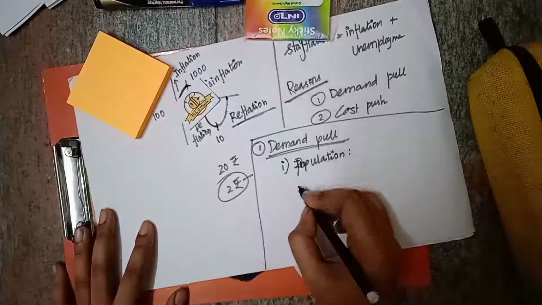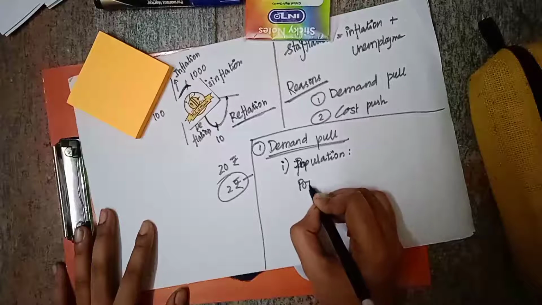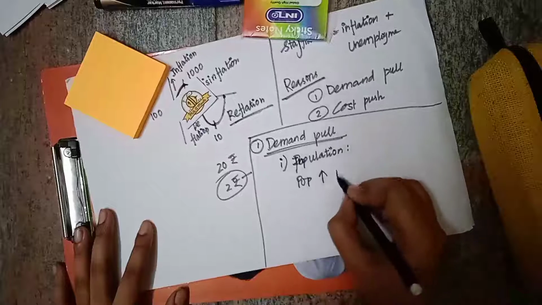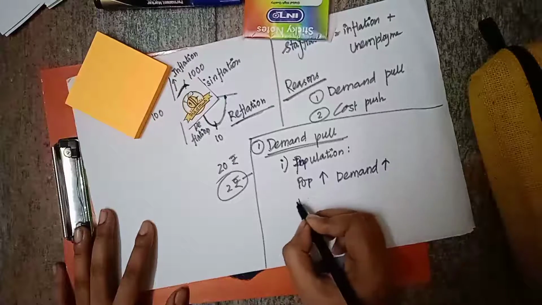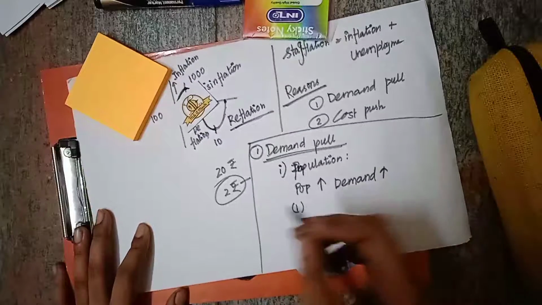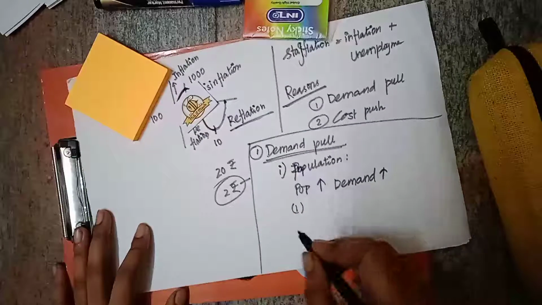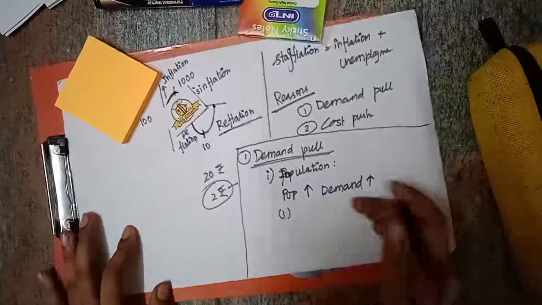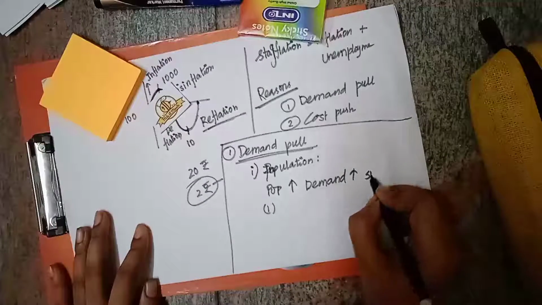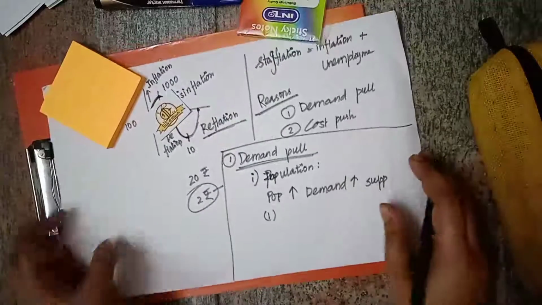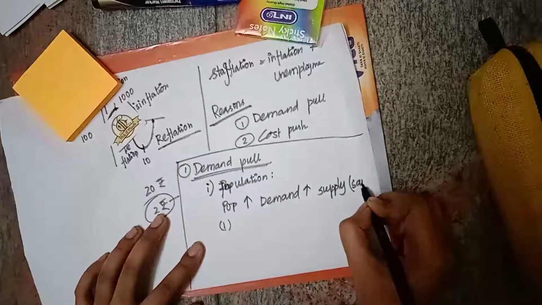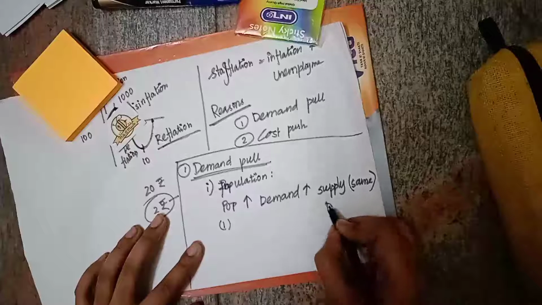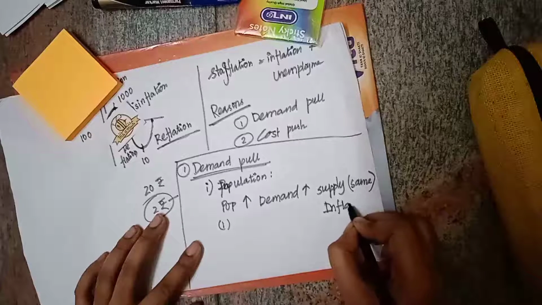Say if there is a sudden increase in population, if there is a sudden increase in people, then the demand will automatically increase, right? The demand for one person and the demand for 100 persons is different. So if the number of people increases, then automatically the demand will also increase. Then if the demand has increased, and during that time the supply is the same, if the supply has not changed, then it will cause inflation.